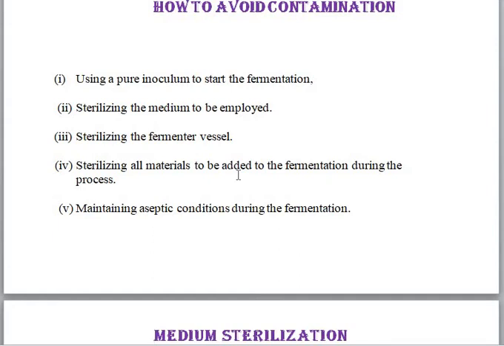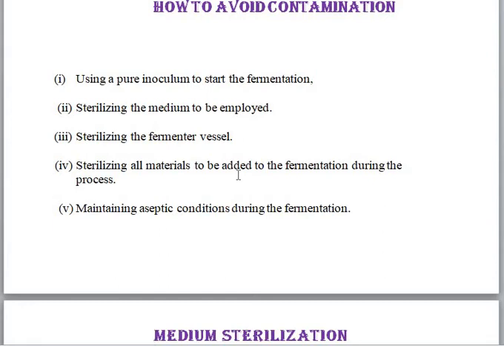Then the fermenter vessels have to be sterilized, along with all the materials to be added to the fermentation during the process. It may be media, or carbon source, nitrogen source. If you are using them as a separate medium, that has to be sterilized. Inhibitors, precursors, stimulators, water and air have to be sterilized, and every vessel has to be sterilized.